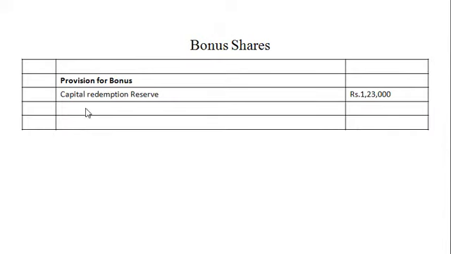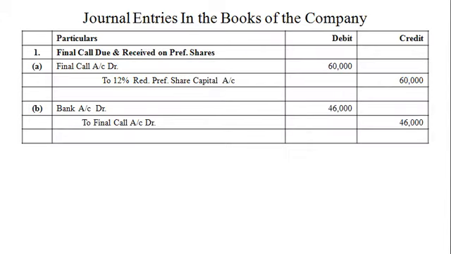Provision for bonus shares. So the resultant reserve is nothing but capital redemption reserve. So the bonus to the equity shareholders will be provided out of capital redemption reserve, rupees 1,23,000. And now we will pass journal entries in the books of the company. First entry for final calls due and received on preference shares. So entry 1: final calls account debit to 12% redeemable preference share capital account rupees 60,000. Second entry for final call received: bank account debit rupees 46,000 to final calls account rupees 46,000.